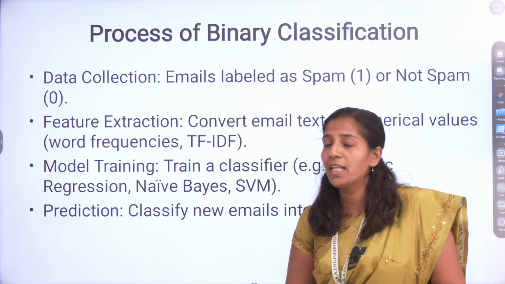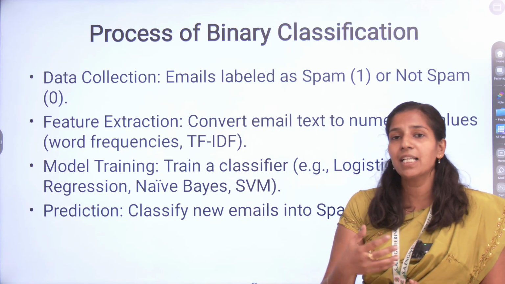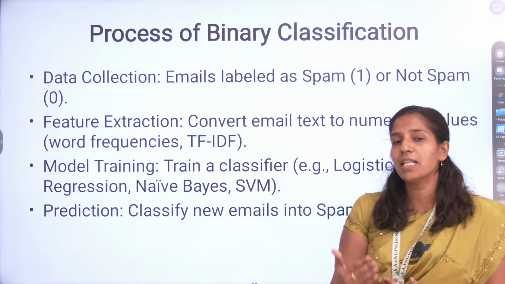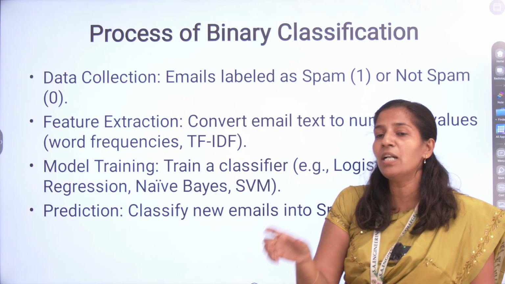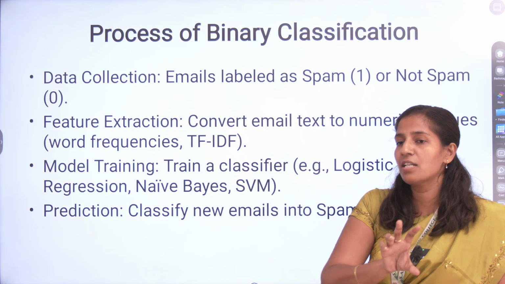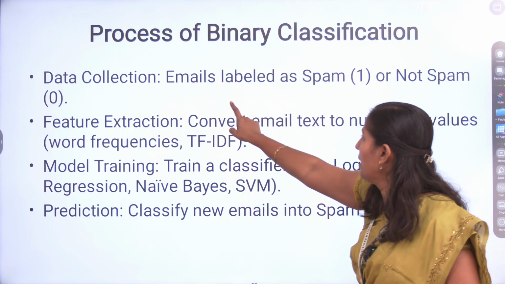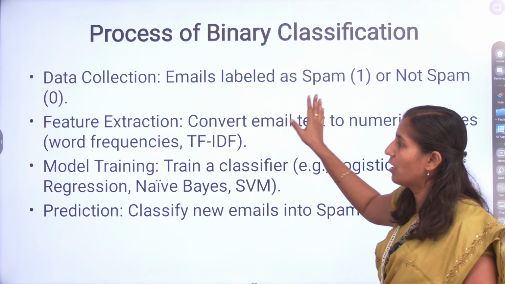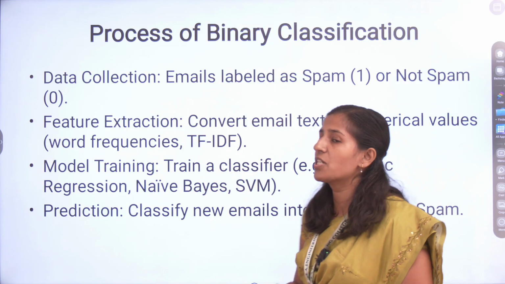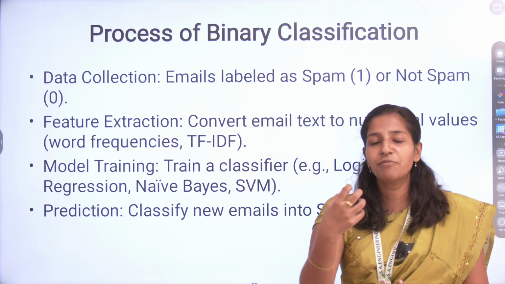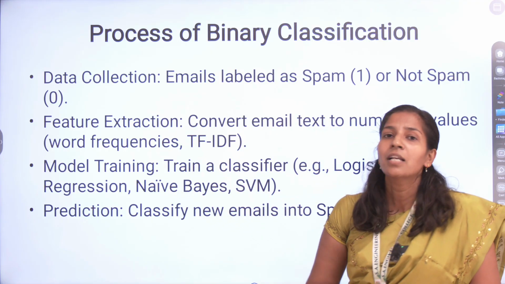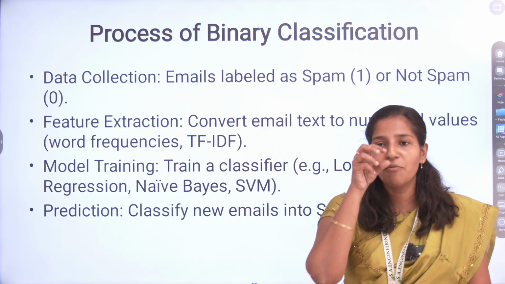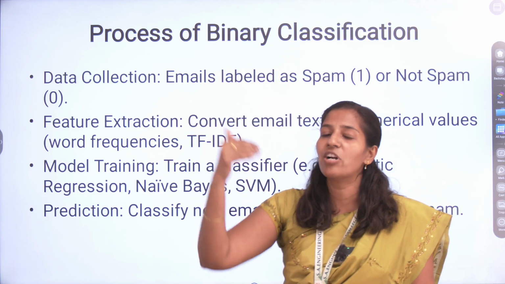The process of binary classification: first, collect the data set. Every data set has labels, so the input features have labels. For example, the email is labeled as either spam or not spam. Feature extraction: from the emails you have to extract some features, like word frequencies. Every feature comes under one label.